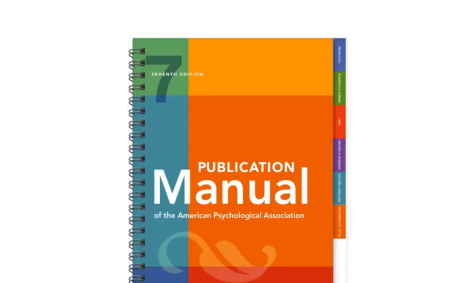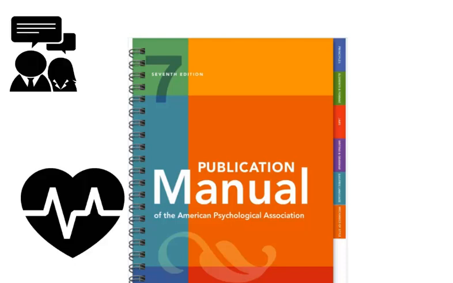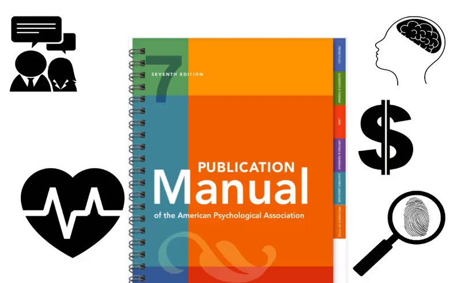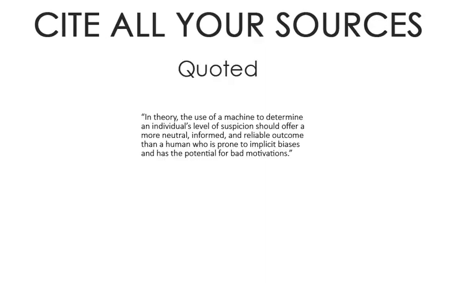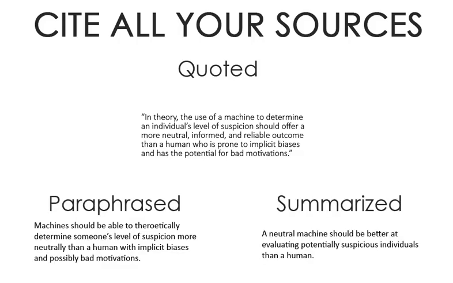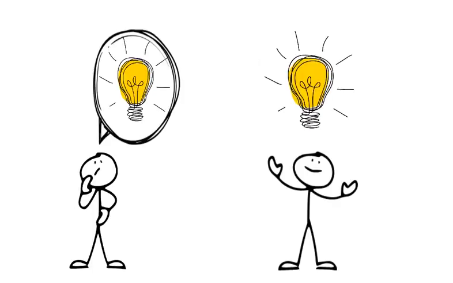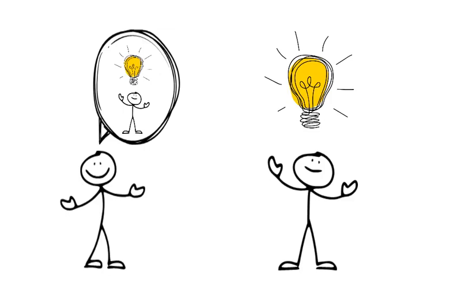APA style is one of three major citation styles used in academic writing. It is generally used in business, nursing, and the social sciences in subjects that include psychology, economics, and criminology. In academic writing, it is important to cite all the sources that you consult for your assignments. This includes sources that have been quoted, paraphrased, or summarized. If it is not your idea, you need to cite it.